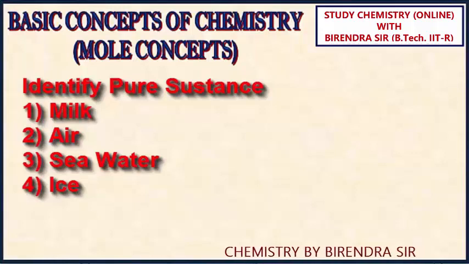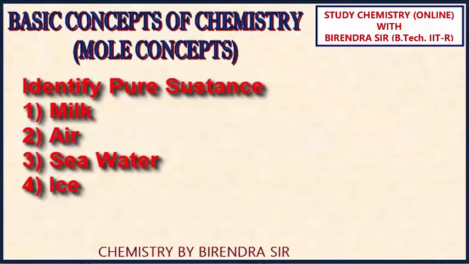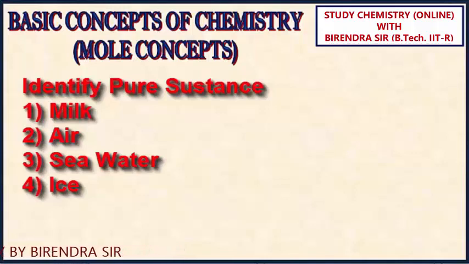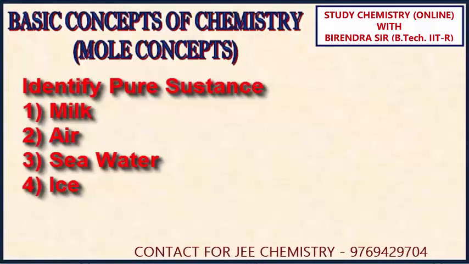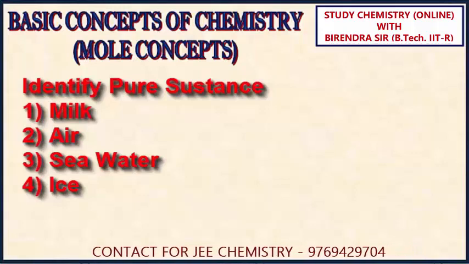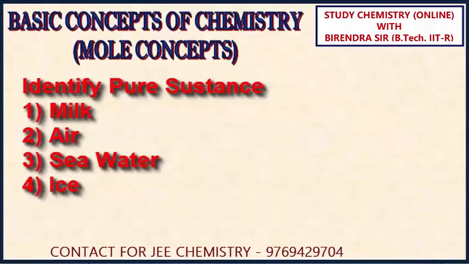Now here question says, identify pure substance. Milk, air, seawater, ice. Milk is a mixture of proteins, water, calcium, etc. But we cannot put milk in the category of pure substance. Air, again it's a mixture of O2, N2, argon, CO2, etc. So again we cannot put air in the category of pure substance.